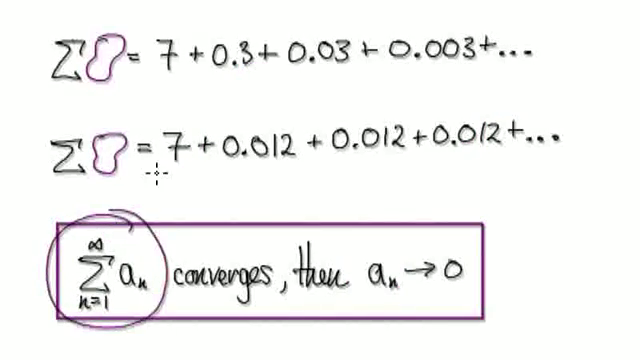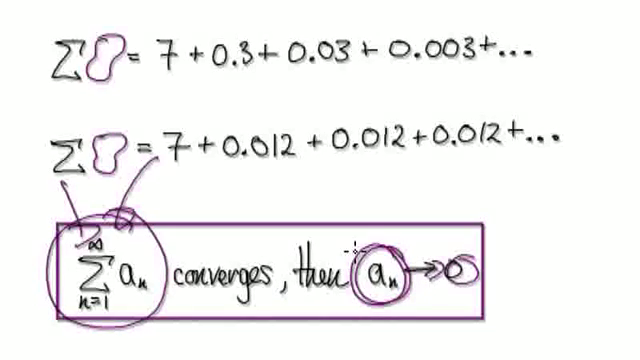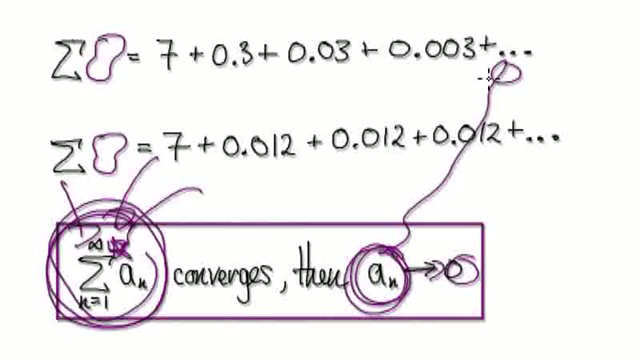So most of the time we don't understand about a series, so we would look at each individual term. We would look at the sequence. If the sequence heads towards 0, then we don't know much about the series. But if the sequence diverges, then the series must diverge.